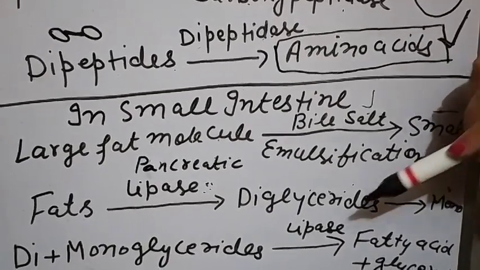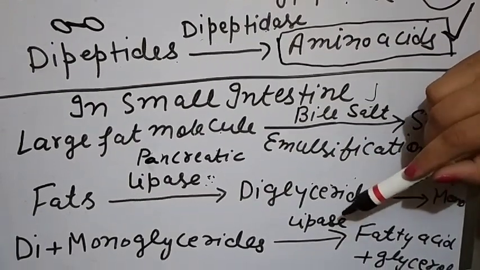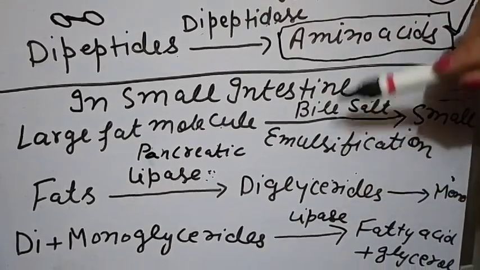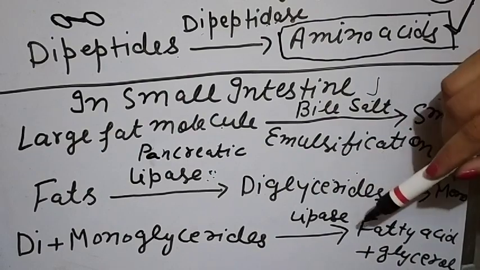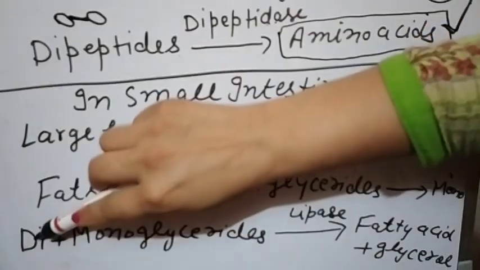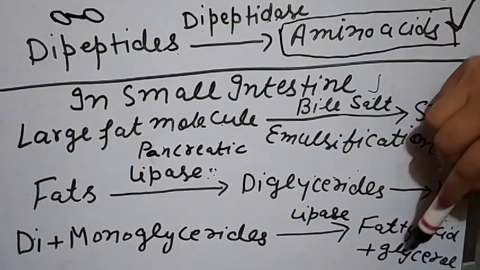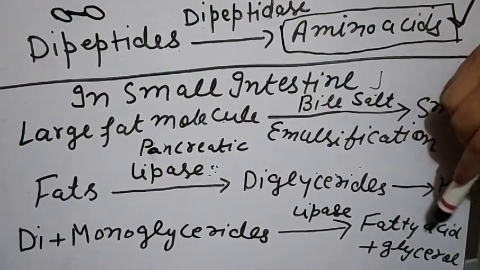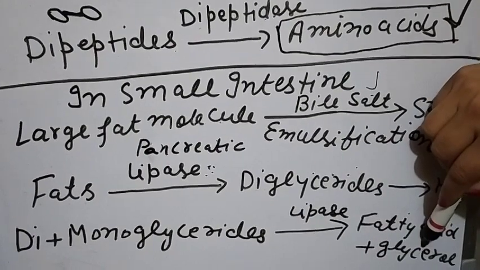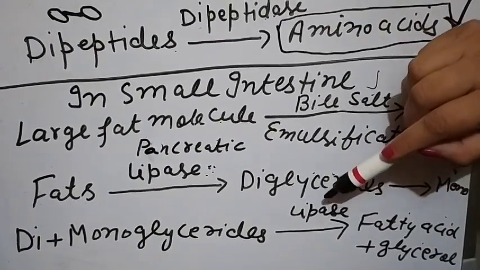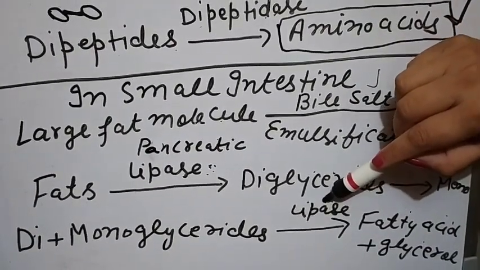After that, in the small intestine, the succus entericus, the intestinal juice, is also there. That also converts these di- and monoglycerides into fatty acid and glycerol. So these change into fatty acid plus glycerol in the presence of intestinal lipase.